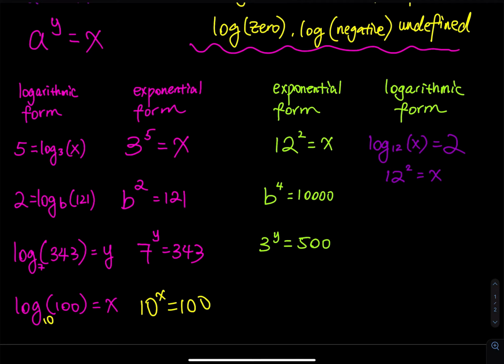So this one, you write log. What was the base? The base is equal to b, drop the exponent to the other side, and then come back to the remaining number, which is 10,000, right? So when you put this back to exponential form, you start with the base, pick up the number on the other side, and then you come back to the parenthesis. All right, last one. Stay log first. The base is equal to 3. Drop the y to the other side, and then come back to the remaining number. So that's how you go back and forth between logarithmic and exponential form.